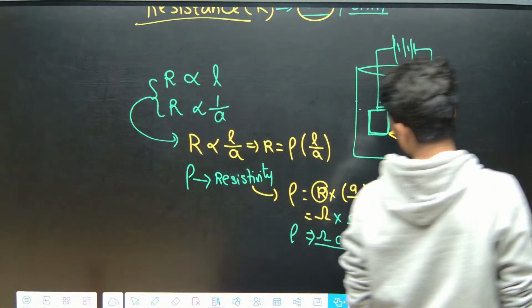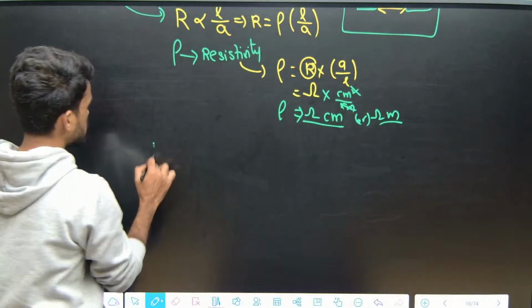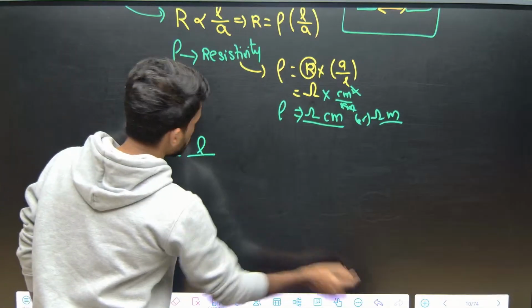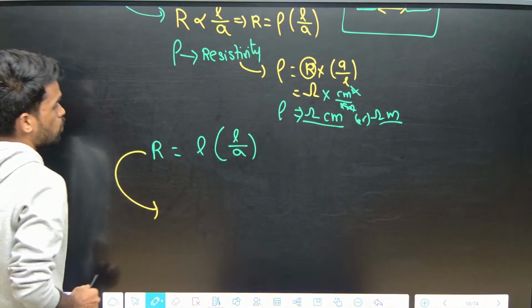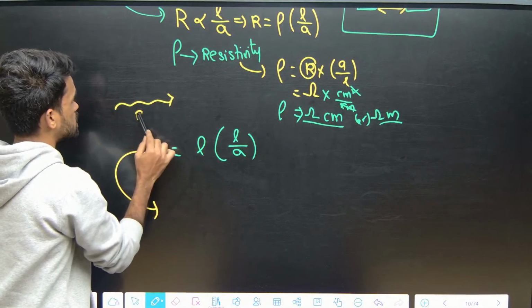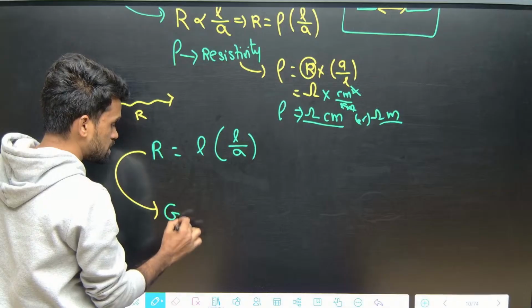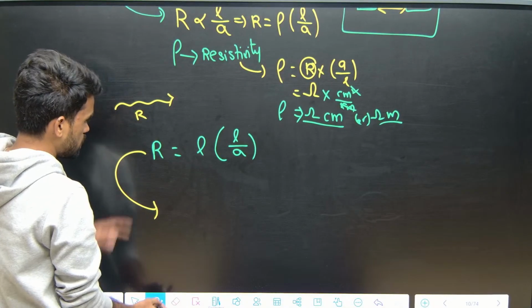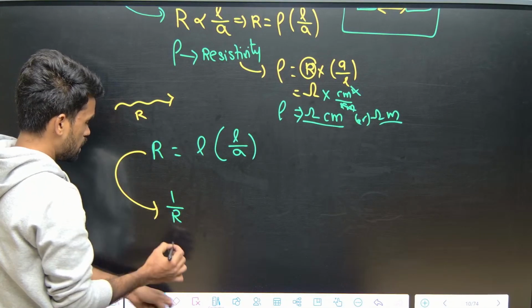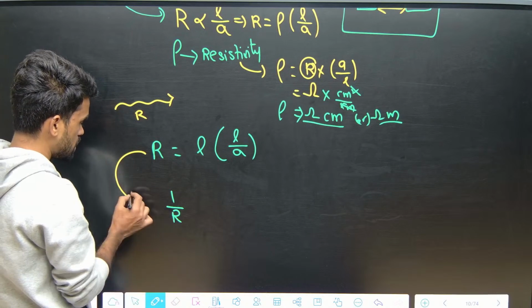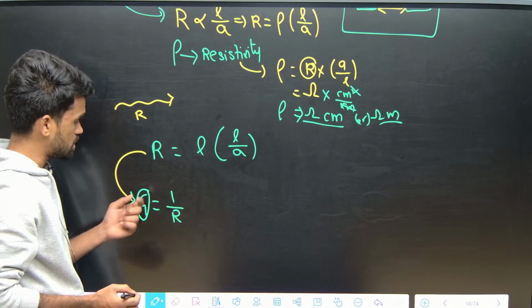Let us discuss a few more things. Now you have the resistance formula: R is equal to rho into L by A. The hindrance to flow is called resistance. The opposite of resistance is called conductance. I am indicating it with the symbol G. So taking the reciprocal of resistance R, 1 by R is called G. The reciprocal of resistance is called conductance.